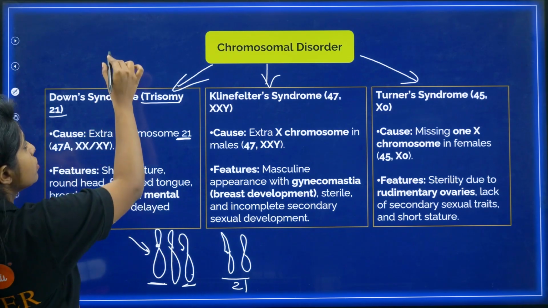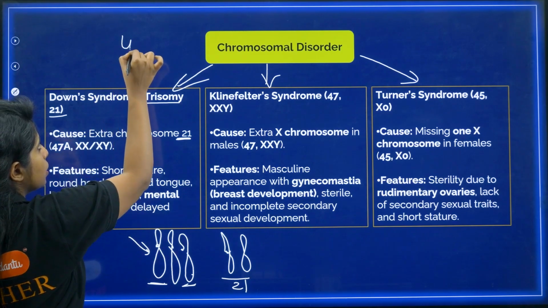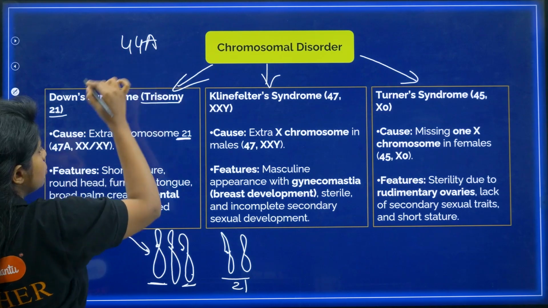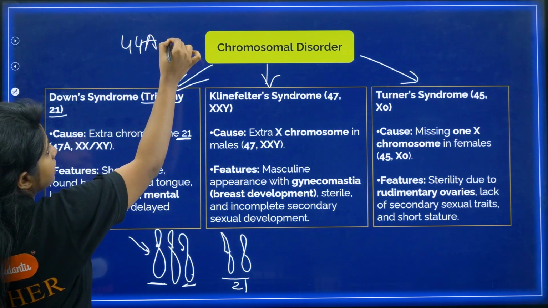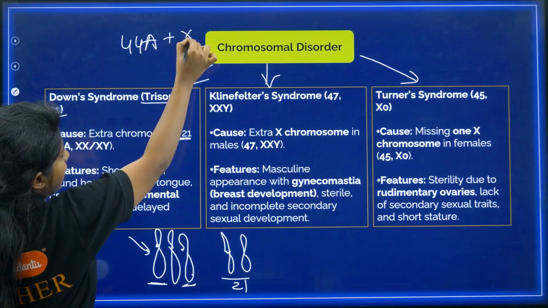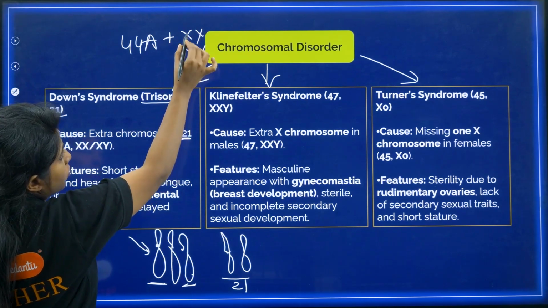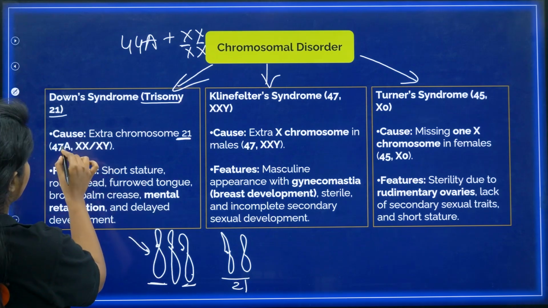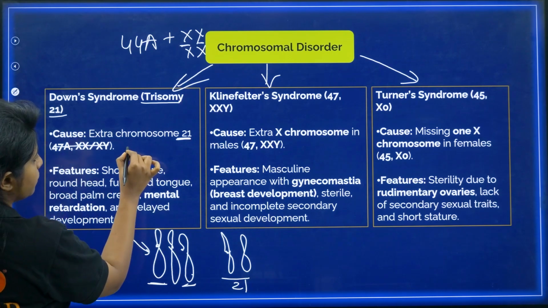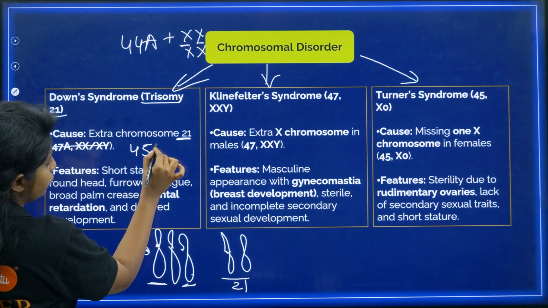But over here we usually say the condition is something like this. We have 44 autosomes, my dear children, plus XY, or basically XX, that is the 45th and 46th chromosome. In this condition, wait, it's wrong. It will be 45A.